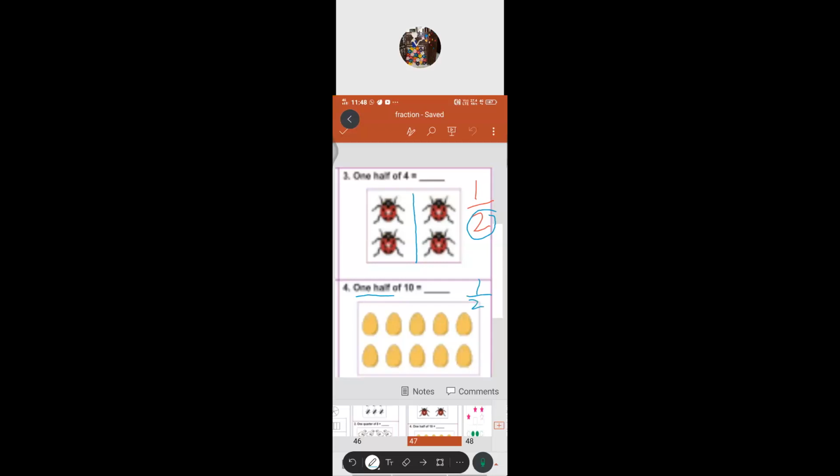Should I draw the line vertically or horizontally? Just tell me that. Horizontally, ma'am. Very good, horizontally we have to draw. Then only you see equal parts now, isn't it? Here also, 5 by 10, 5 eggs. Yes, very good. This way only you have to divide them into equal parts.